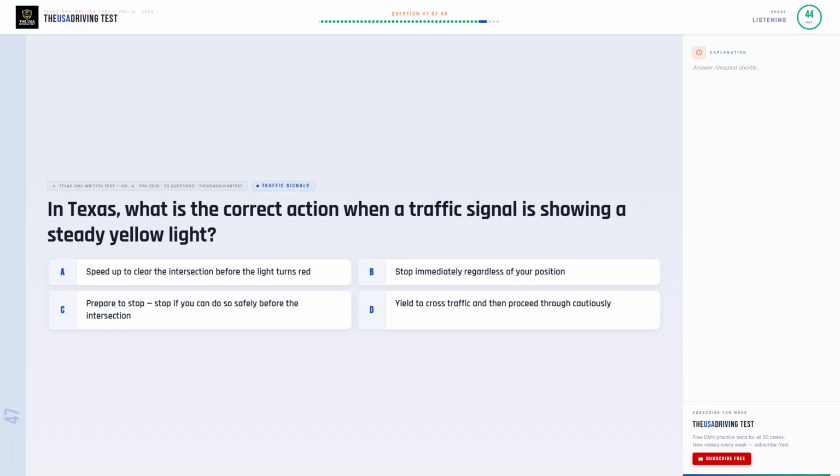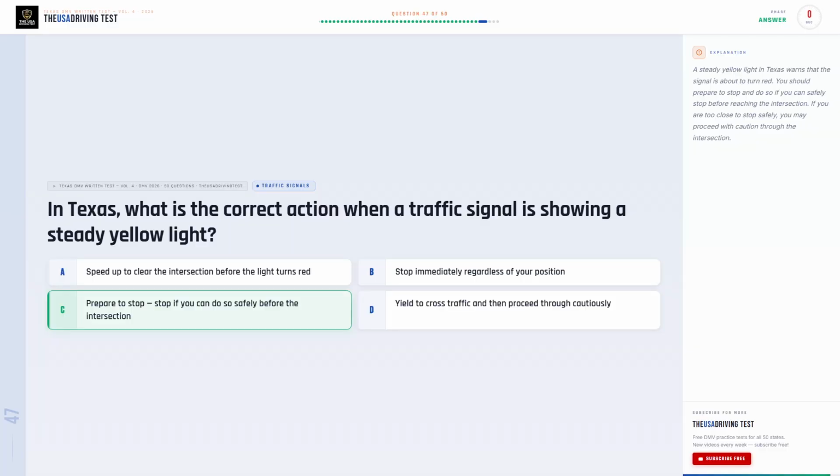In Texas, what is the correct action when a traffic signal is showing a steady yellow light? Option A. Speed up to clear the intersection before the light turns red. Option B. Stop immediately regardless of your position. Option C. Prepare to stop. Stop if you can do so safely before the intersection. Option D. Yield to cross traffic and then proceed through cautiously.